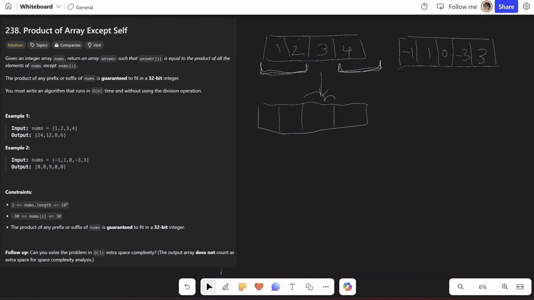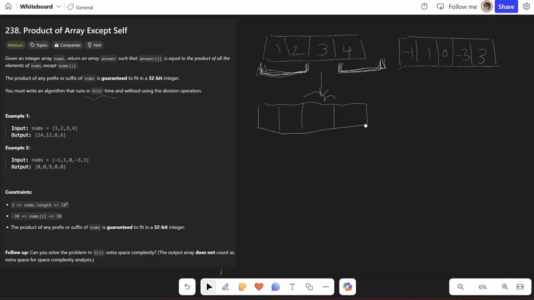Okay, and to calculate this, I can't run a loop for every number behind this index and after this index because we are supposed to solve this in O(n) time. So is there any pre-computation that we can do that helps us find the product of numbers before this index in O(1) time and after this index in O(1) time?